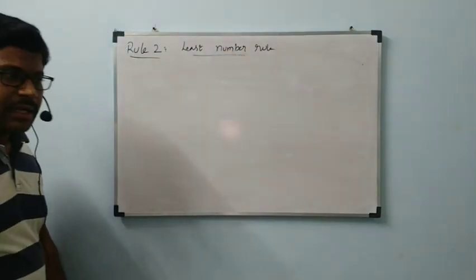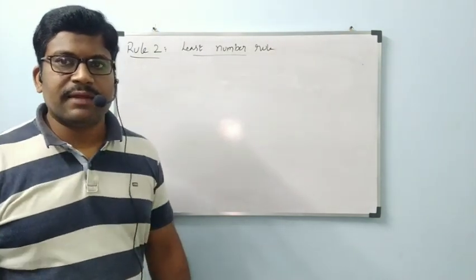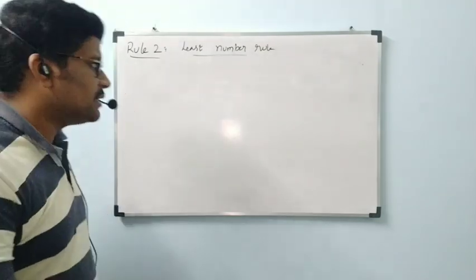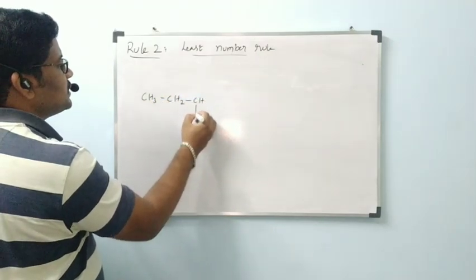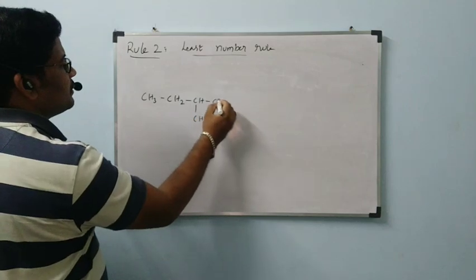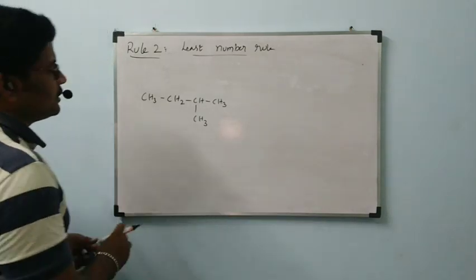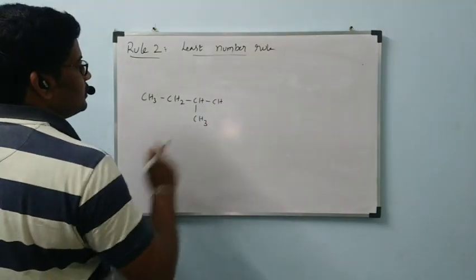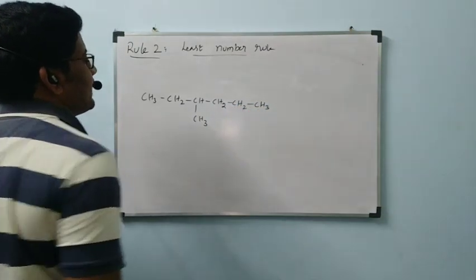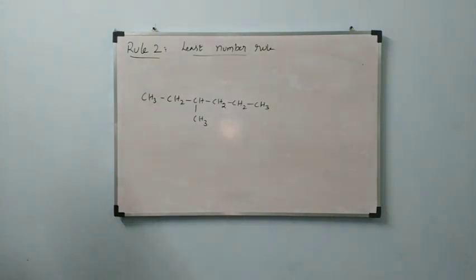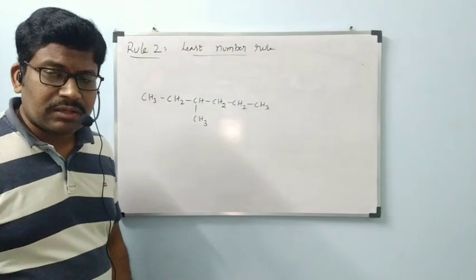According to this least number rule, which possibility we are going to select? By taking one example we will see. Let us consider this compound: CH3, CH2, CH, CH3, CH3. See this one, this is the compound.